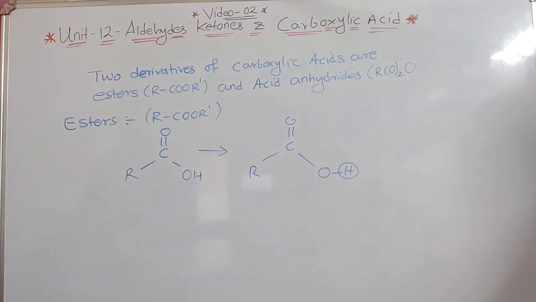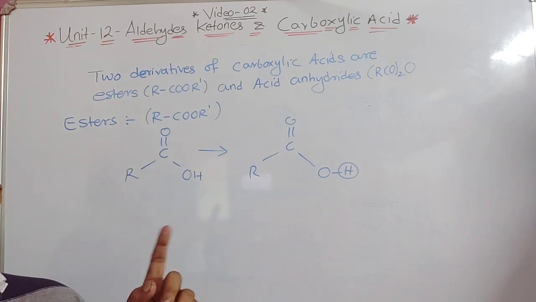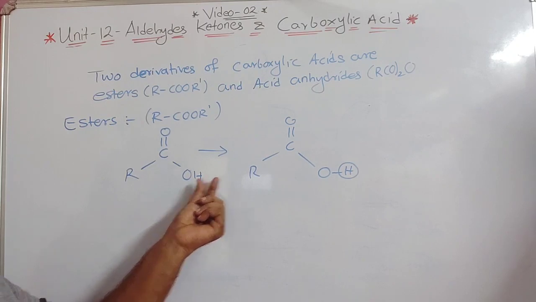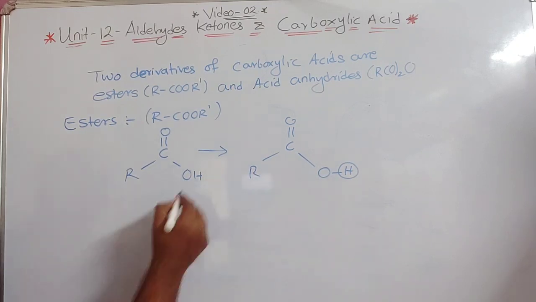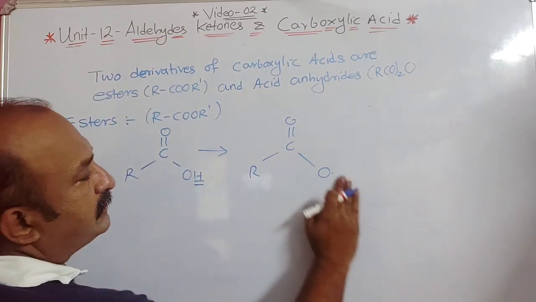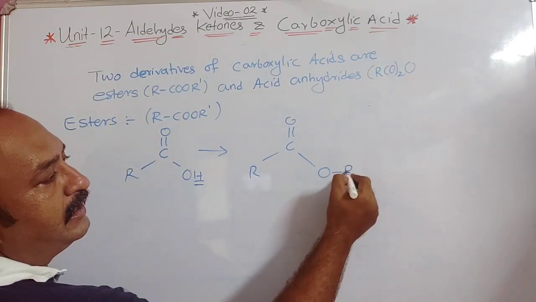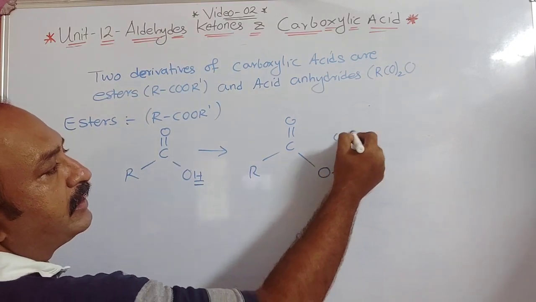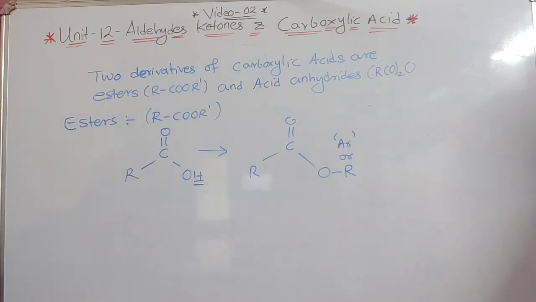So when a hydrogen atom of a hydroxyl group is replaced by an R, an alkyl group, or instead of R an aryl group, the compound is called an ester.